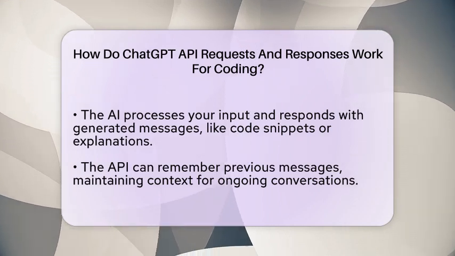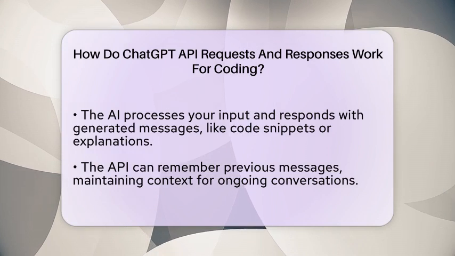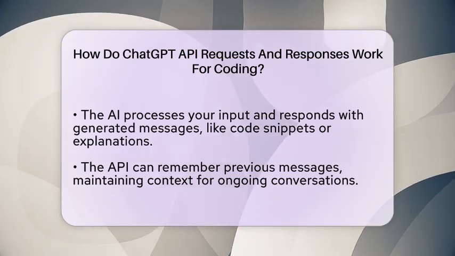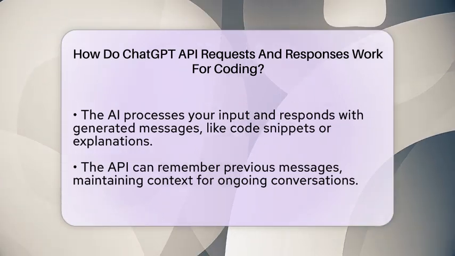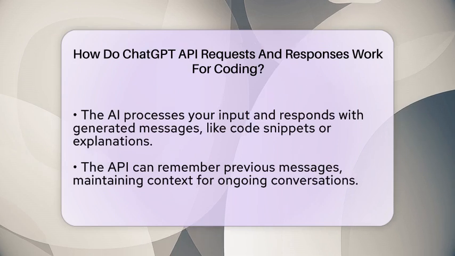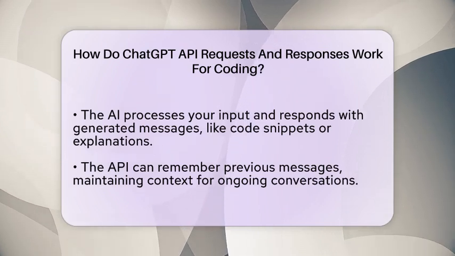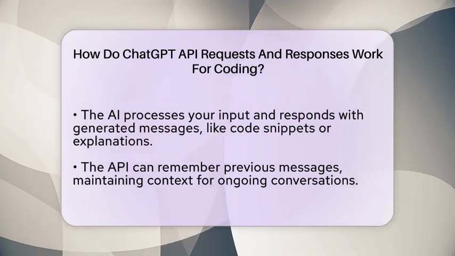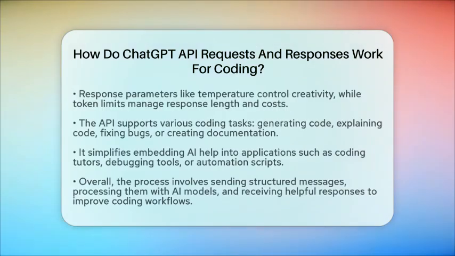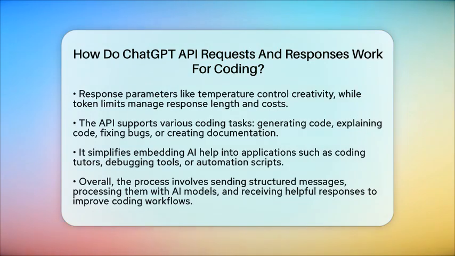Developers use the ChatGPT API for many coding tasks. It can generate code from simple instructions, explain complex code snippets, suggest fixes for bugs, or even help write documentation. It's like having an intelligent assistant built into your tools, making coding faster and easier.